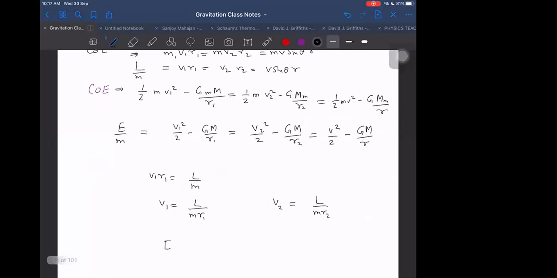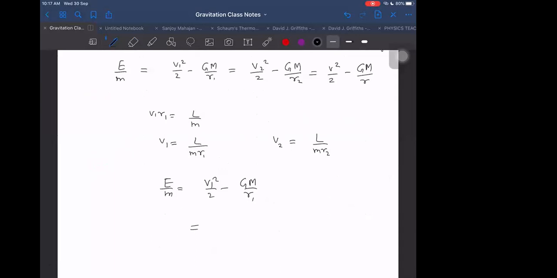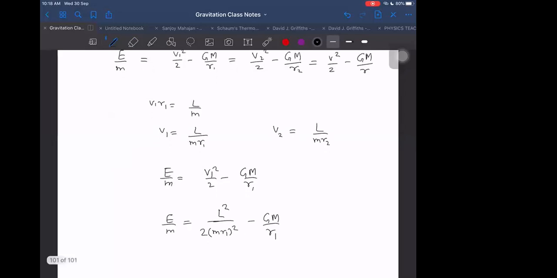Now what is total mechanical energy? E by m we can write as V1 square by 2 minus G into M by R1. Let us put the value of V1 in terms of L: L square by m square into R1 square by 2, minus G into M by R1. That is E by m. We are finding out E by m.